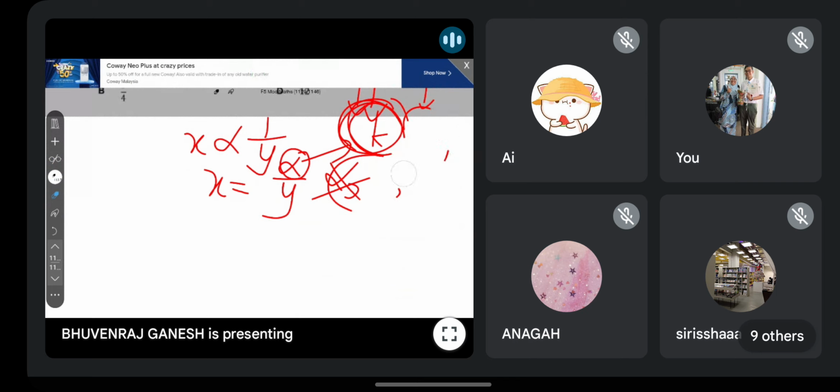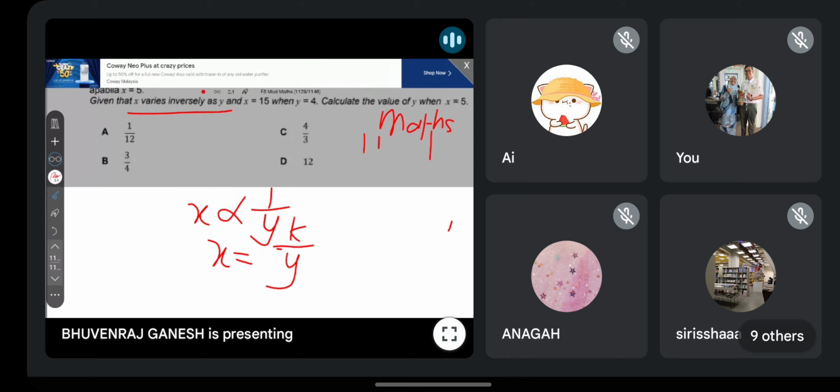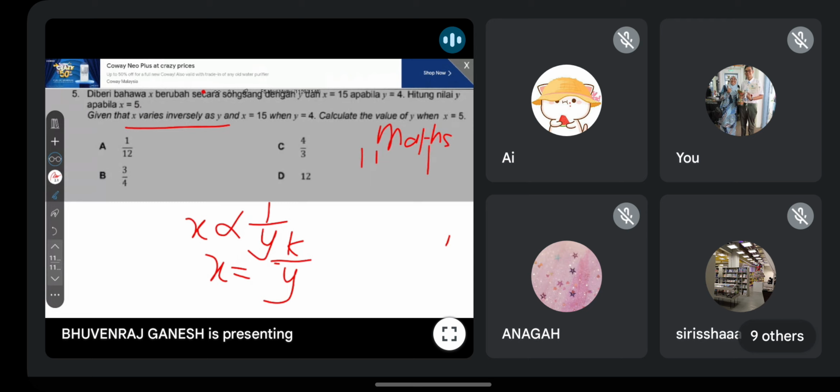So if we use K, kamu kena cari nilai K, the same step. If you refer to the question, did I ask you all the answer? Guys, saya tak tanya jawapan lagi kan? Let you all solve first. I also got carried away already. Kamu cuba dulu, then tell the answer first.